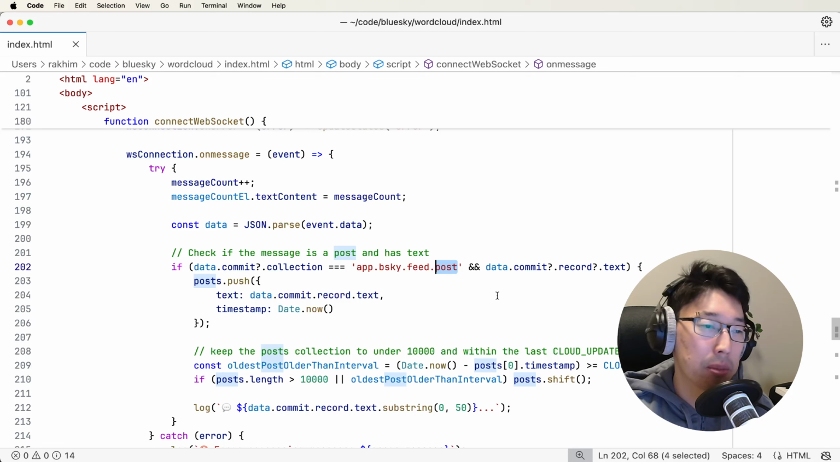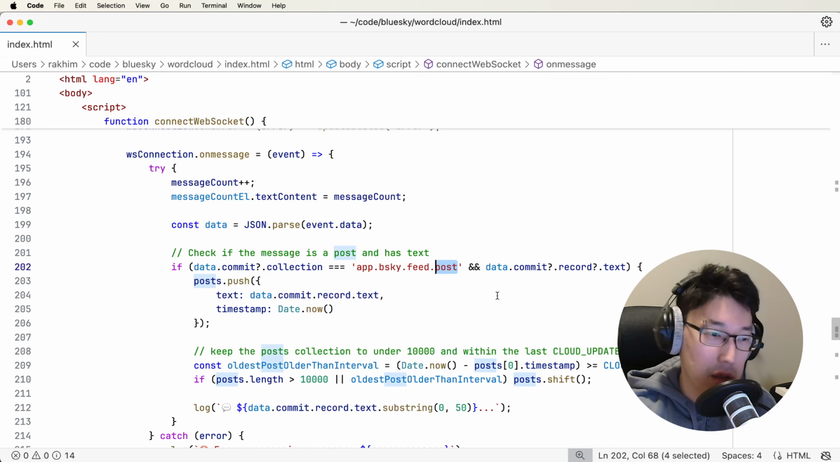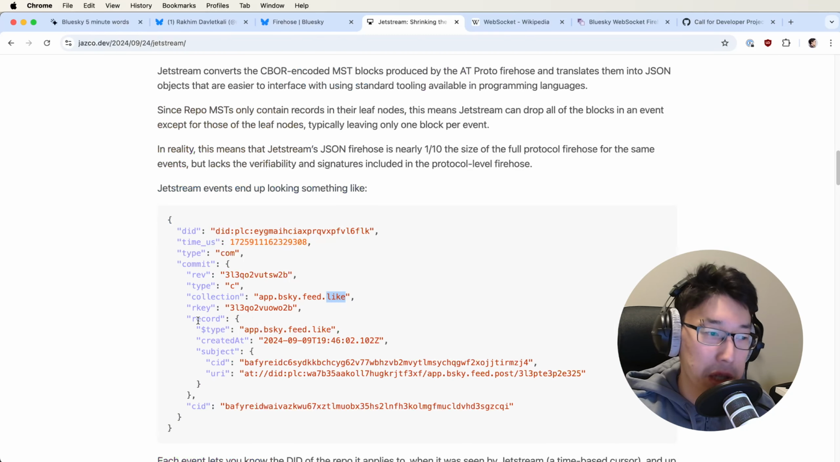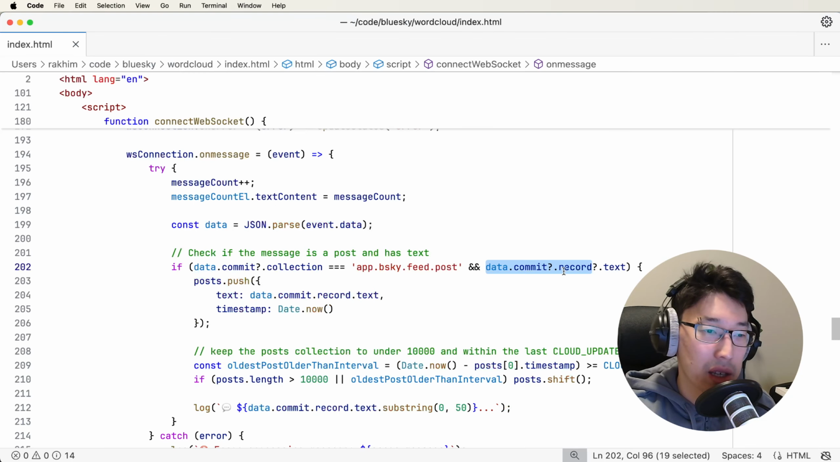And then also that post might not contain text. It's possible, I guess, you can just send an image and nothing else, and then there would be no text to analyze. So we also want to check if the commit of this message has a record, and that record has text.